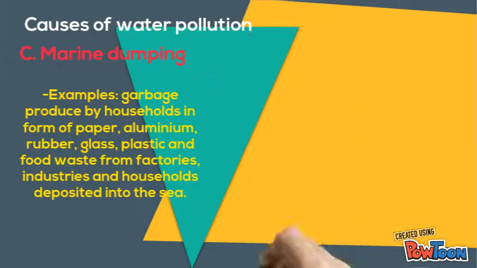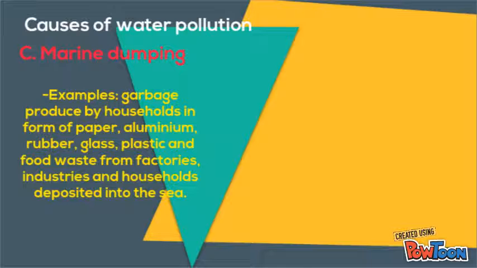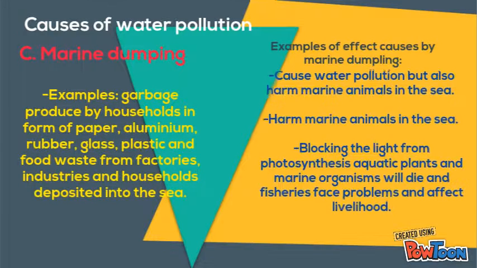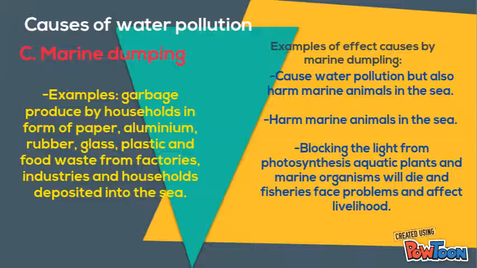Furthermore, marine dumping is garbage produced by households in the form of paper, aluminum, rubber, glass, plastic, and food waste from factories, industry, and households deposited into the sea. Here is an example of the effect caused by marine dumping.